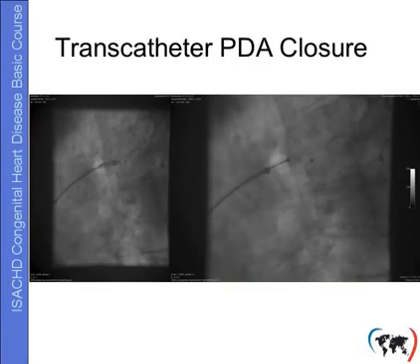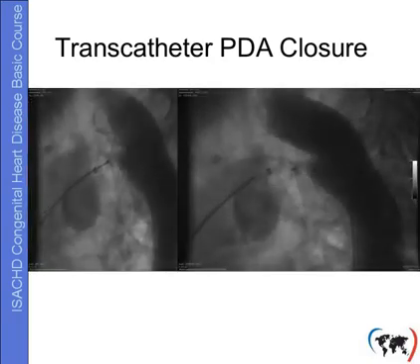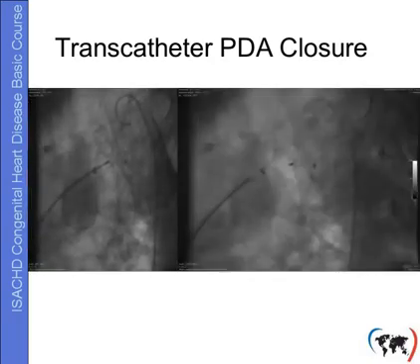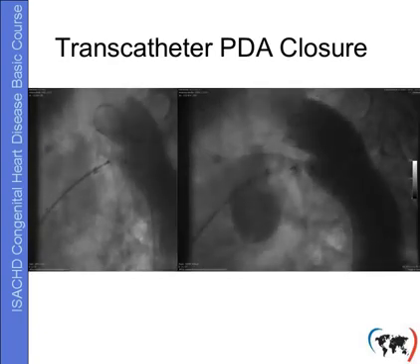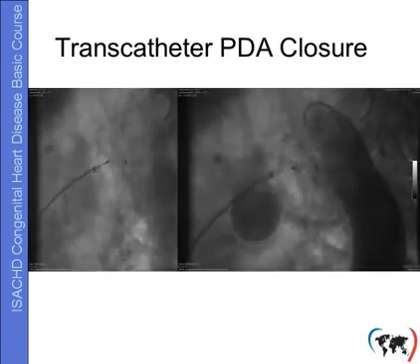We used an Amplatzer device coming from the pulmonary artery. This was implanted into the duct, as you can see it here. Immediate angiography still shows some residual shunt, but this will resolve after a few days.